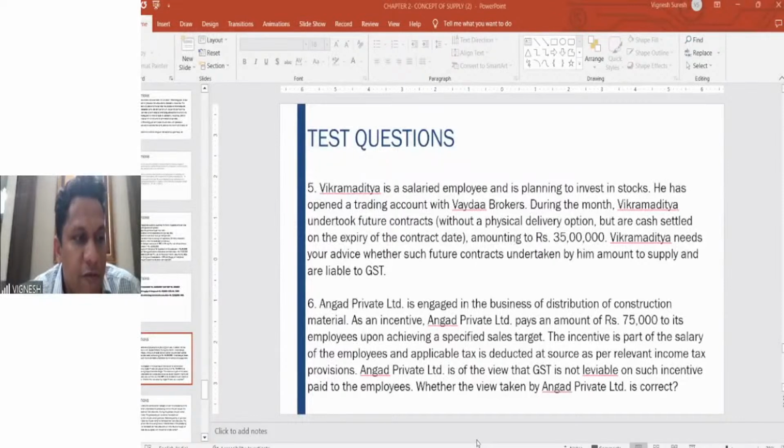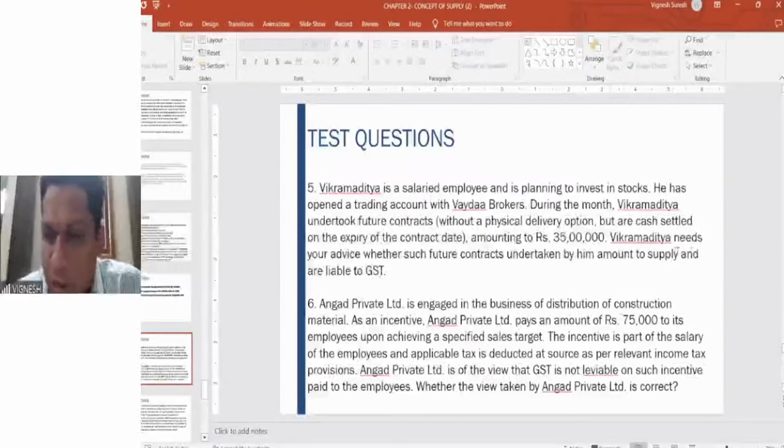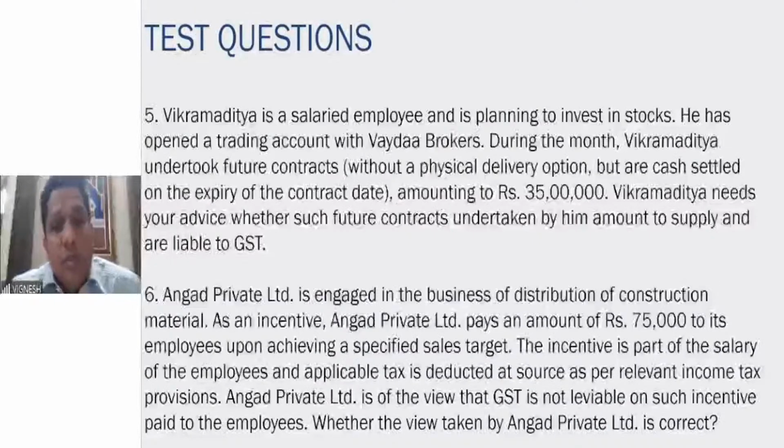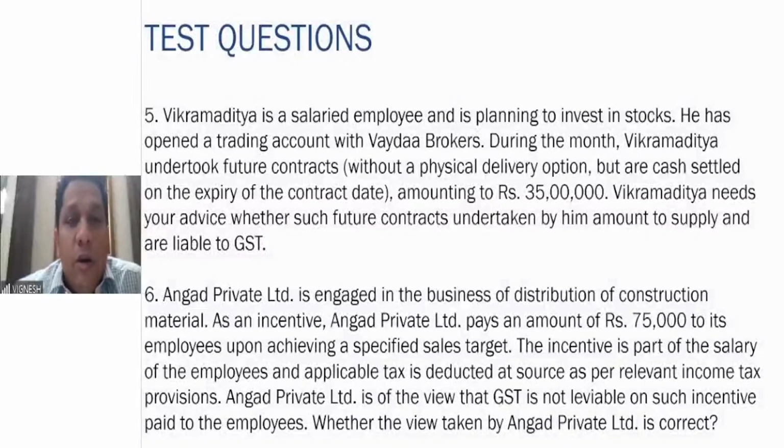Any answer for the second question of Mr. Angad? No. Correct, as services. Reference to Schedule 3 will further strengthen the quality of your answer. Very good. So in this particular situation, 75,000 gets paid on achieving a specified sales target. If the incentive is part of the salary which is paid, it comes under Schedule 3, not a supply of goods, not a supply of services.